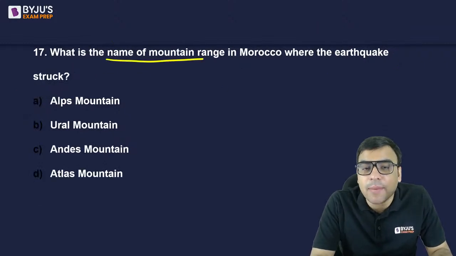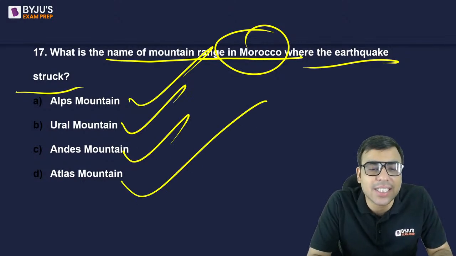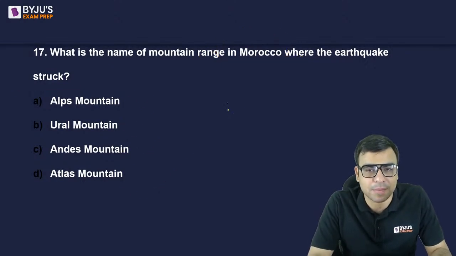So actually, what is the name of the mountain range in Morocco where the earthquake struck? Alps Mountain, Urals, Andes, Atlas Mountain. What is the right answer to this question?